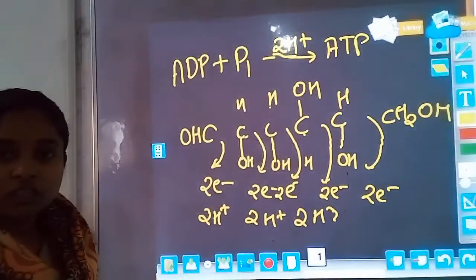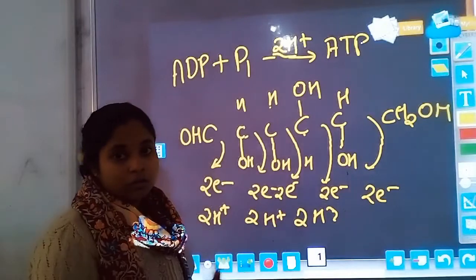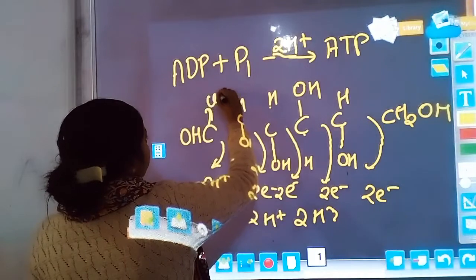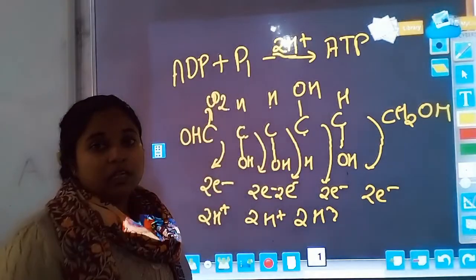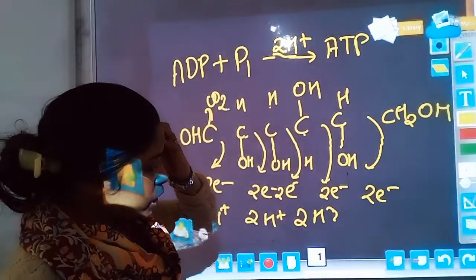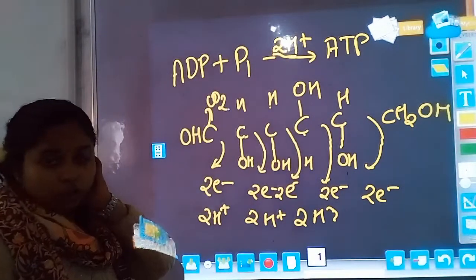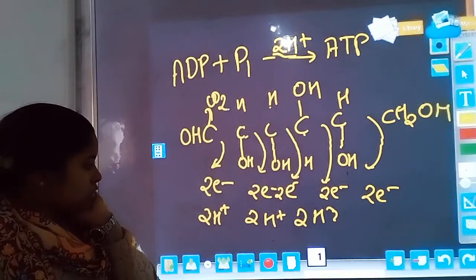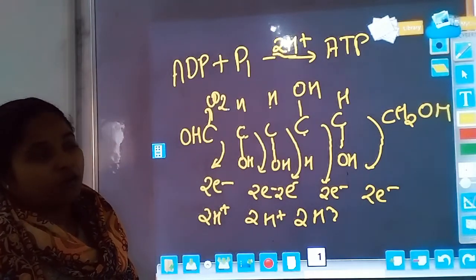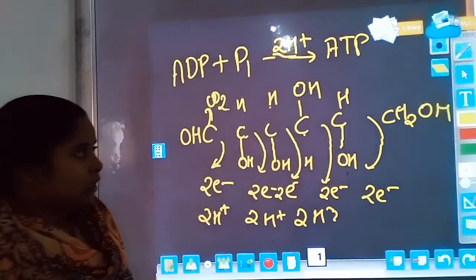So that's why protons are used during the oxidation of the carbon molecule. All the carbons are released in the form of carbon dioxide. The electrons are also used in the preparation of NADPH+H+. So this is again an important feature of the breakdown of the glucose molecule during the glycolysis process, Krebs cycle or electron transport system. All the process is divided into glycolysis, Krebs cycle and electron transport system.